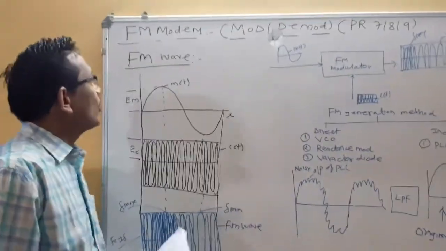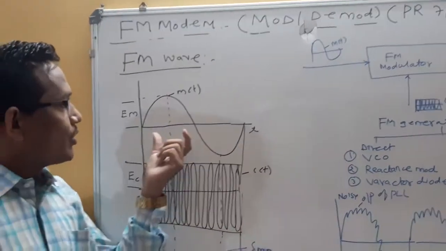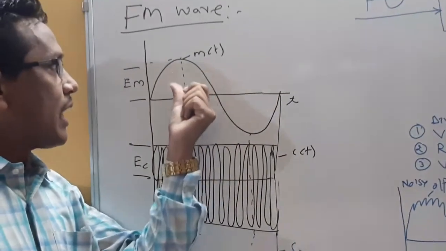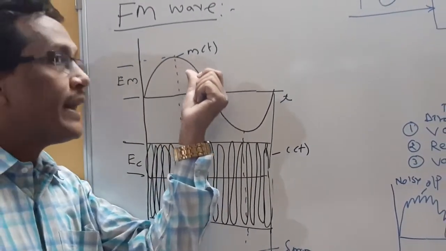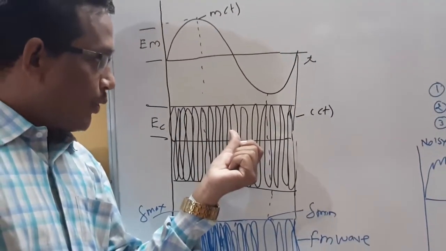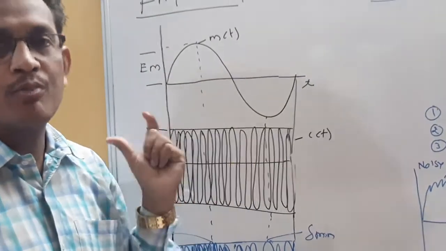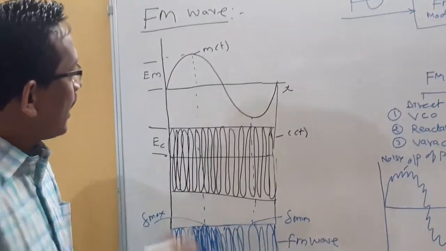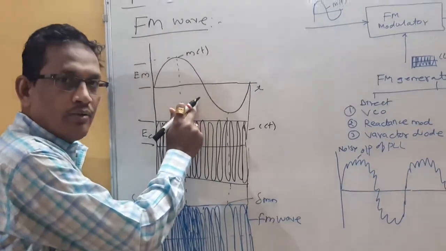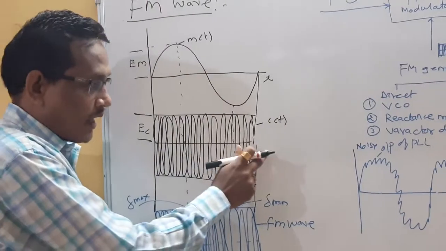So what exactly is the meaning of FM, frequency modulation? In frequency modulation, the frequency of the high frequency carrier signal is changed in accordance with the amplitude of the modulating signal, by keeping the amplitude and the phase of the carrier signal constant. This is frequency modulation. Here m(t) is the modulating signal, which is a low frequency signal. This is a high frequency signal, called the carrier signal.